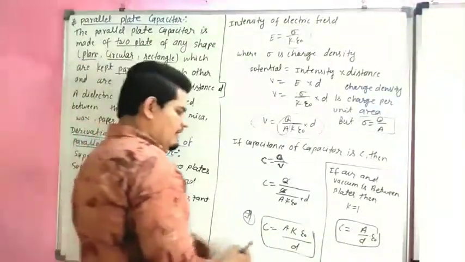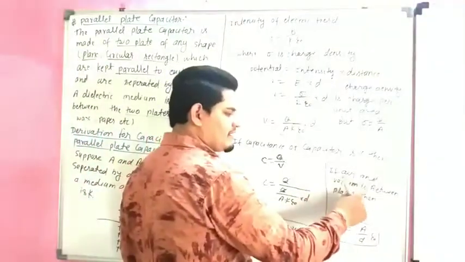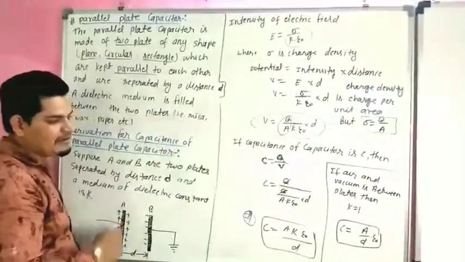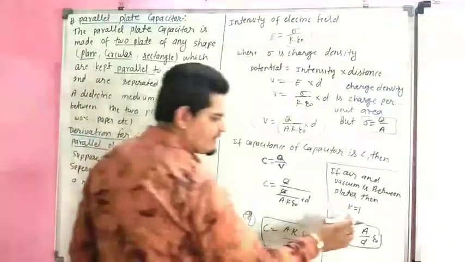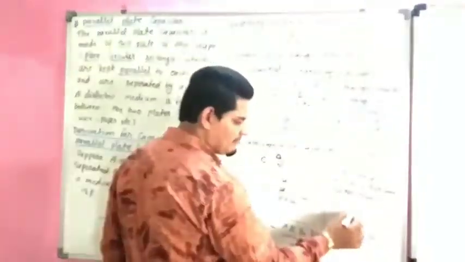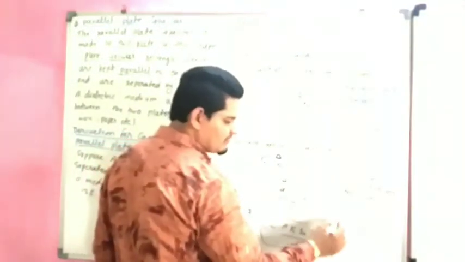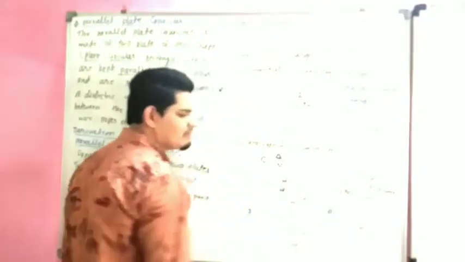Now, if medium is air or vacuum between two plates, the value of dielectric constant k becomes 1. So when we put 1 here, C is equal to A epsilon by D. So this is the formula for capacitance of capacitor.